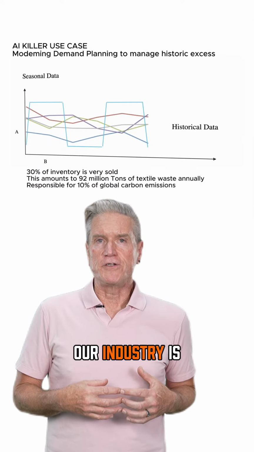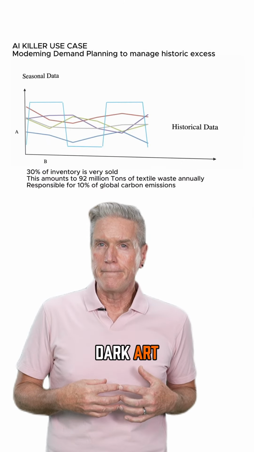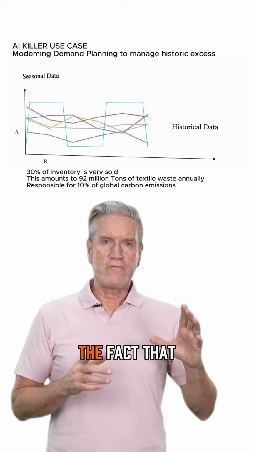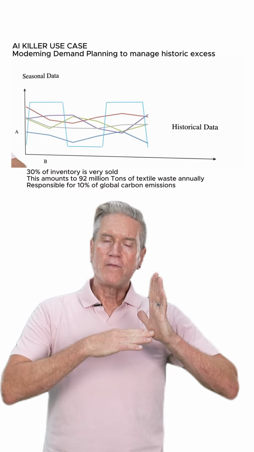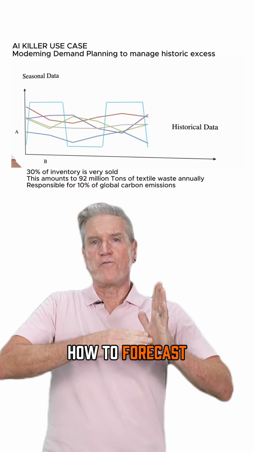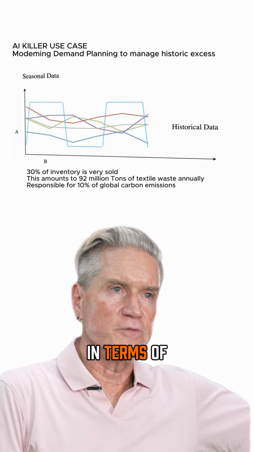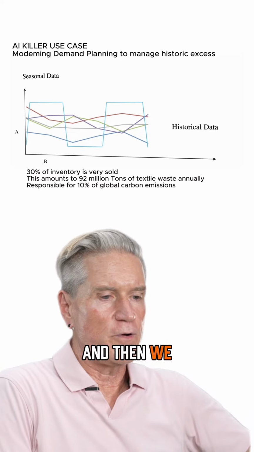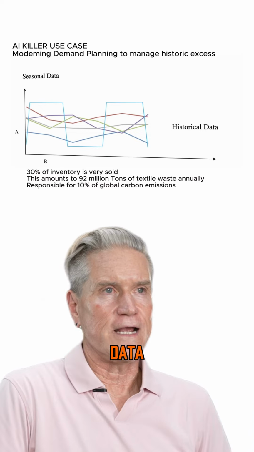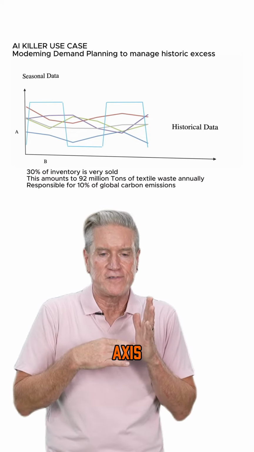Demand planning for our industry has also always been a dark art. If you think about the fact that we have two different vectors that we think about how to forecast orders in the future. We think about what we did in the past in terms of seasonal sales, and then we try to figure out what's historical data. So it's basically on an A/B axis.